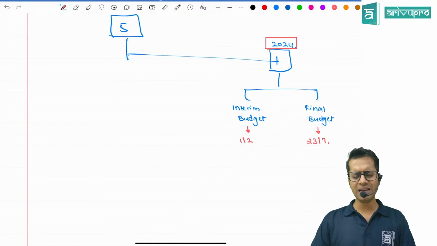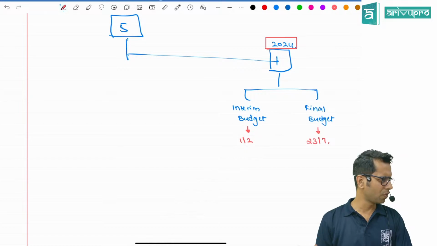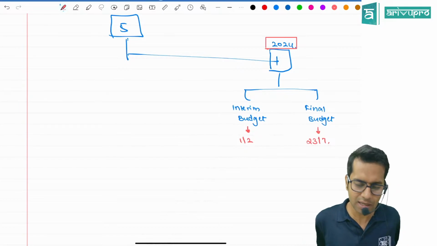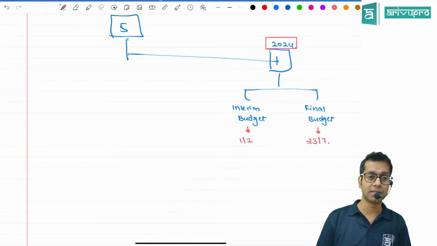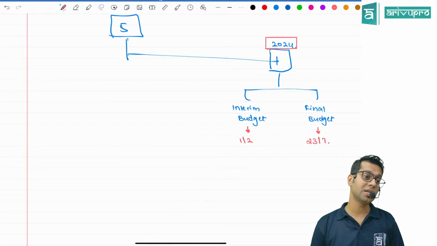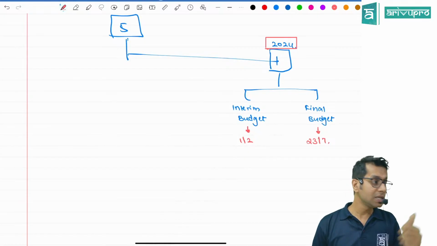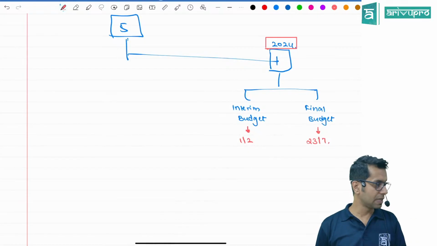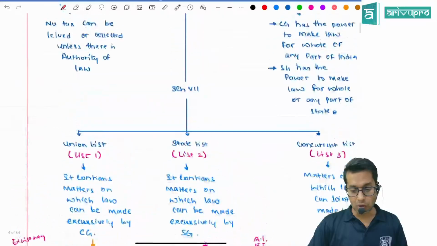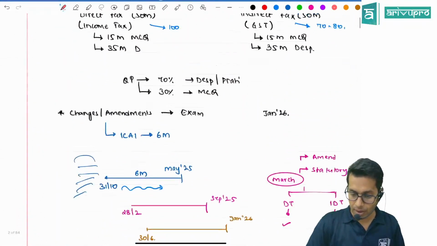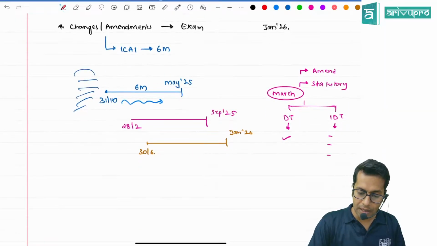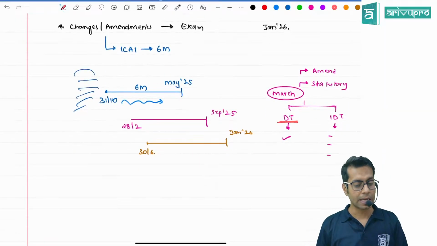Here the government was the same even after the election, so that is not an issue. We should be least bothered about which government is coming or not coming. For us, what is important? What changes are made in the law, because these changes will be applicable to me for my examination. Some time back I told you, normally income tax law changes are made only once in a year.